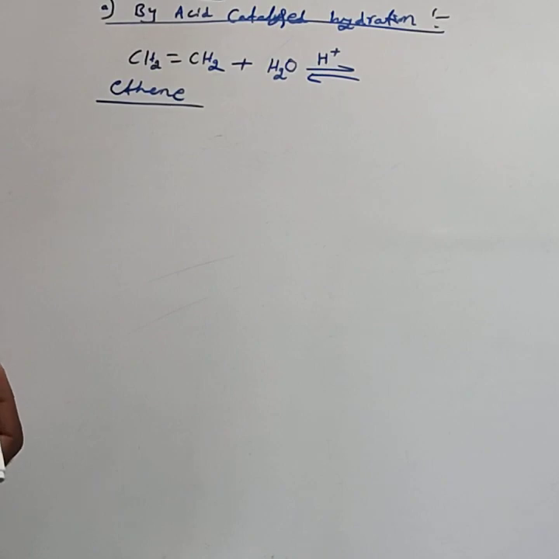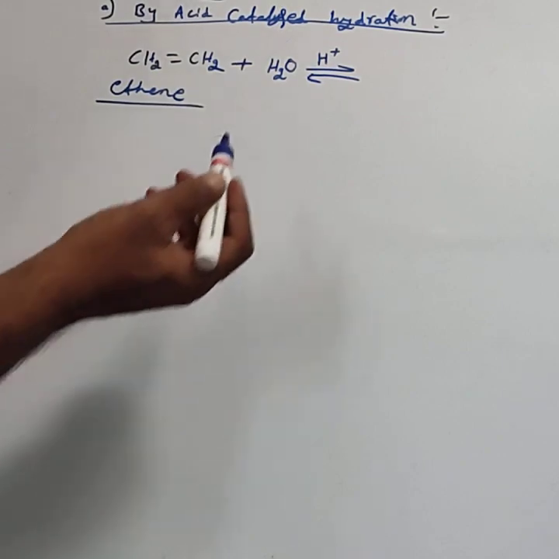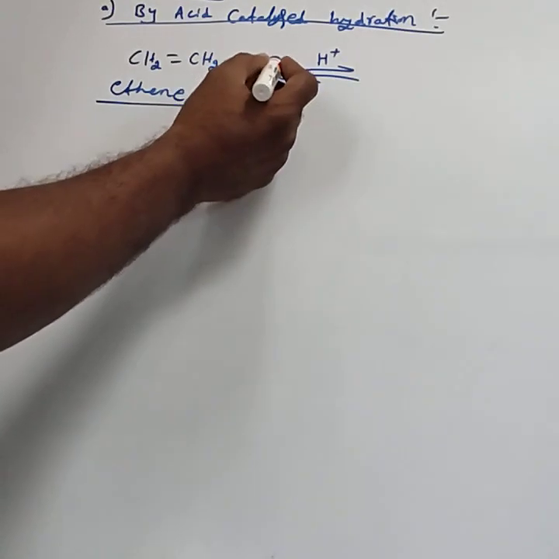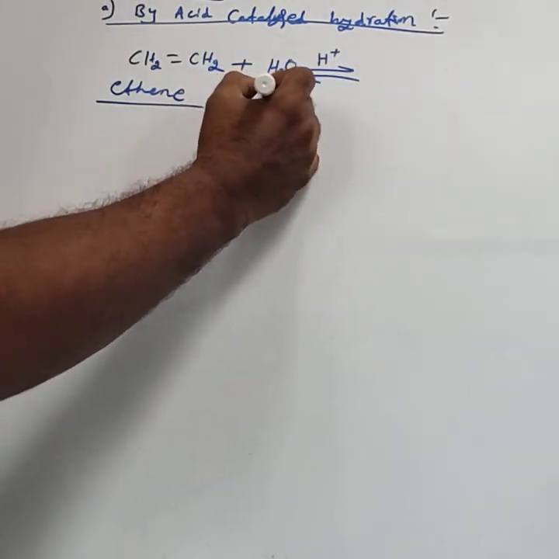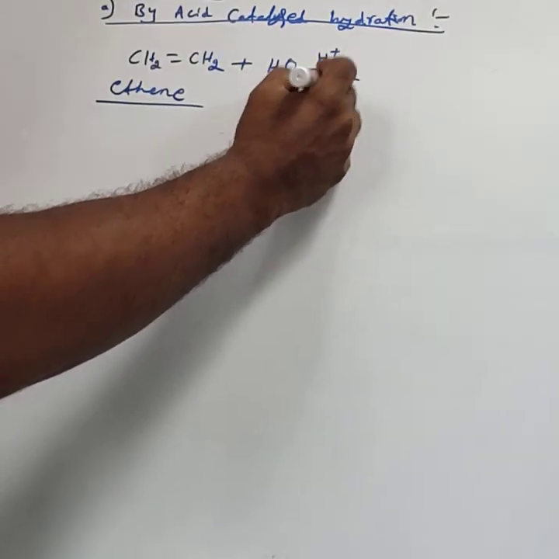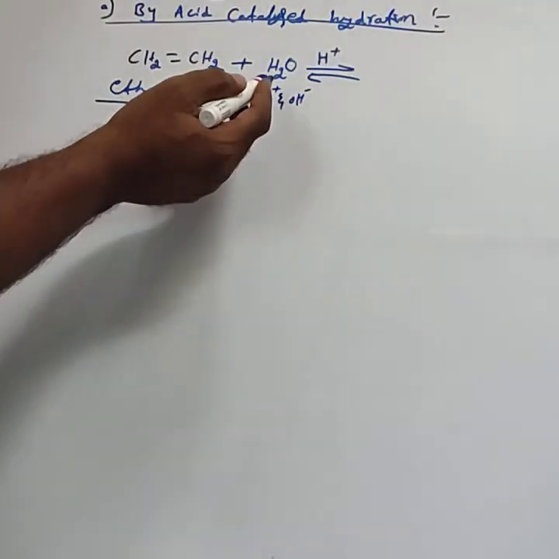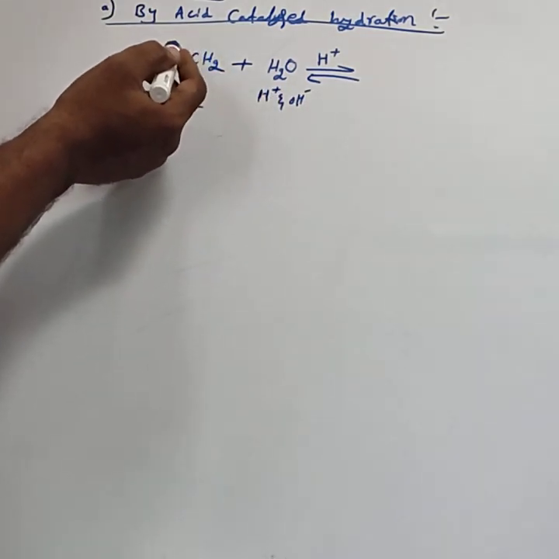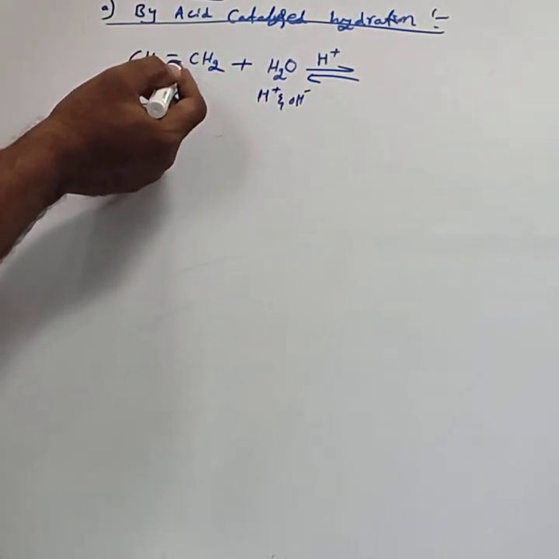Hydrolysis means addition of water in the presence of the acid as the catalyst. This water contains an H plus part and an OH minus part. These H plus and OH minus get added across the double bond.